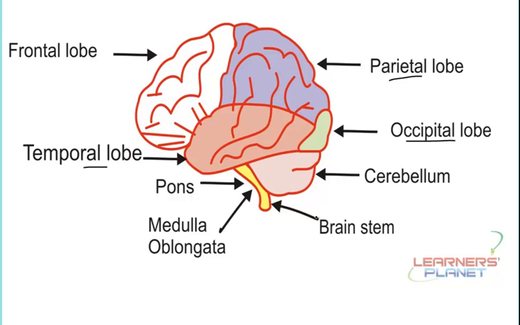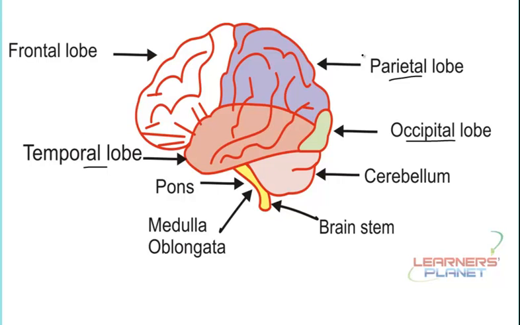Besides this, we have also highlighted the cerebellum, brain stem, medulla oblongata and pons. These three parts, pons, medulla oblongata and cerebellum, are part of the hind brain. The midbrain is located somewhere in the center, behind or near the temporal lobe.